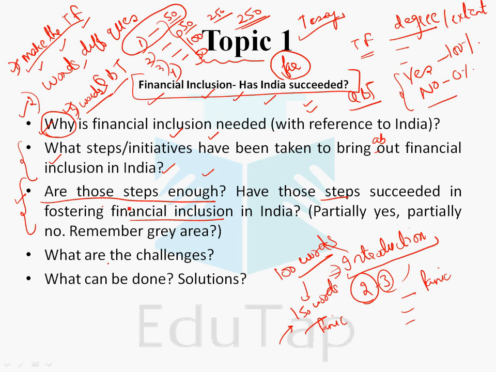Now once you talk about whether those steps are enough or not, obviously there will be some challenges: implementational challenges, design challenges, structural challenges, economic challenges, challenges for fund, right? Then there can be some solutions. Now your maximum words should be allocated to these 2 points. Maximum words will come here. 150 words should come here only. Question number 2 and question number 3.